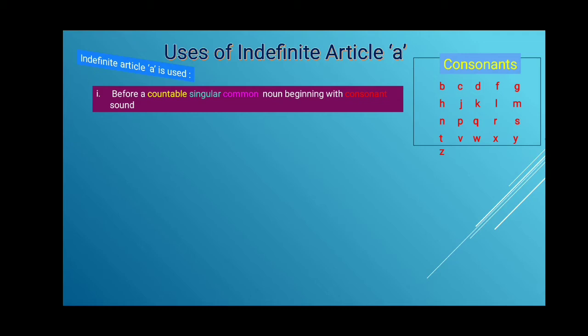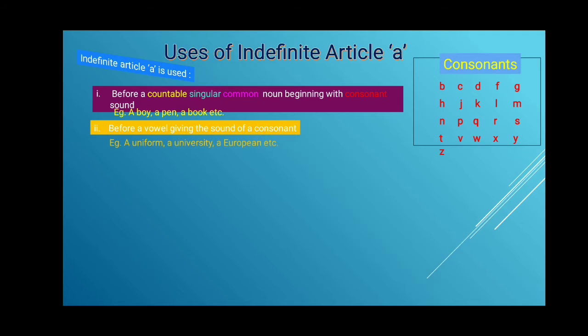In English, consonants are B, C, D, F, G, H, J, K, L, M, N, P, Q, R, S, T, V, W, X, Y, Z. For example, a boy, a pen, a book.